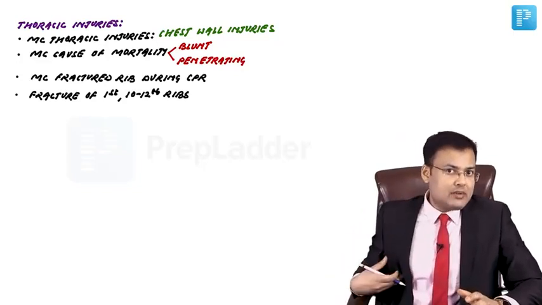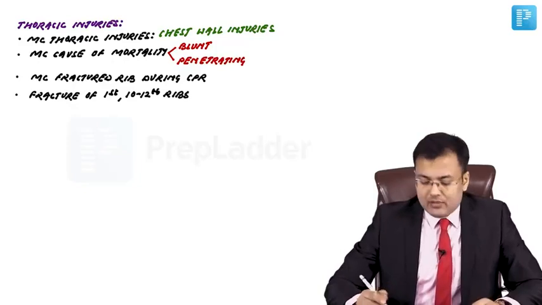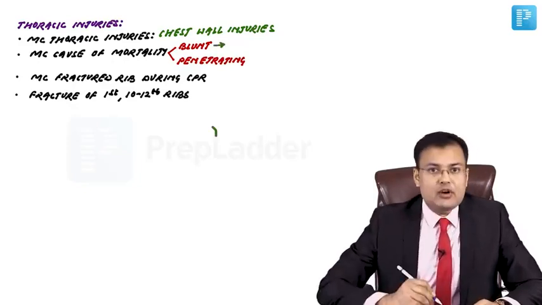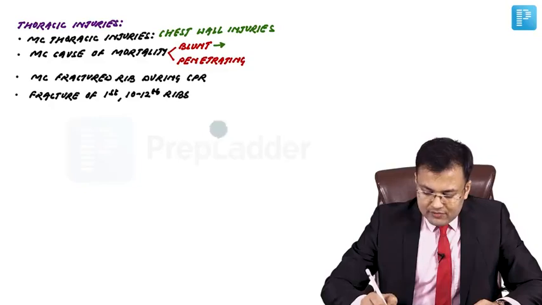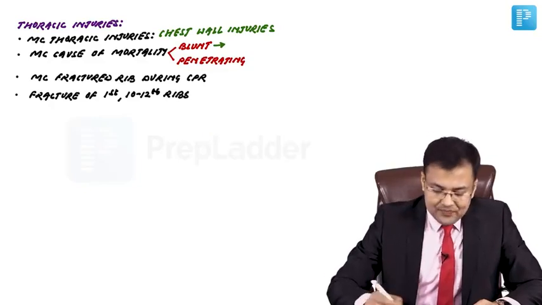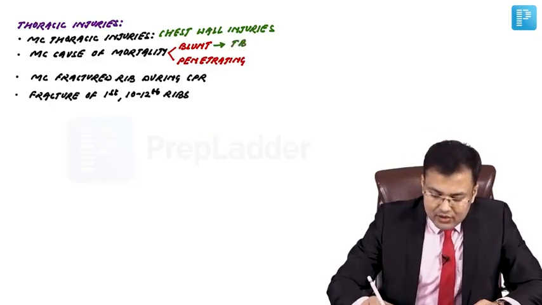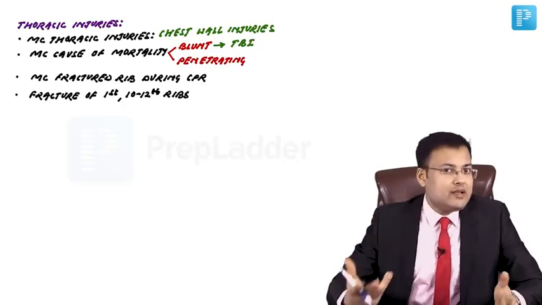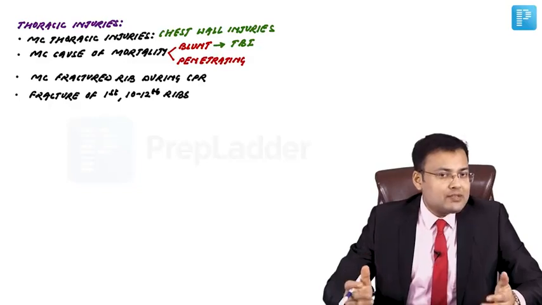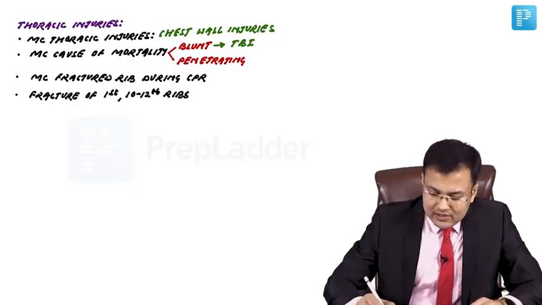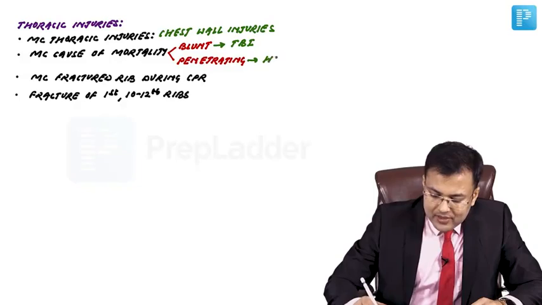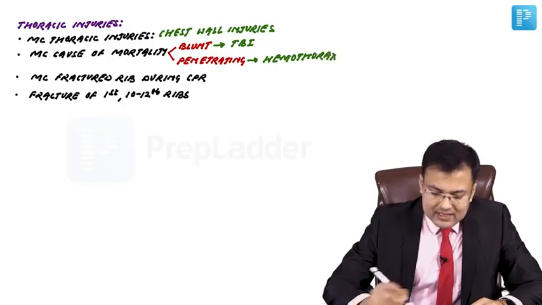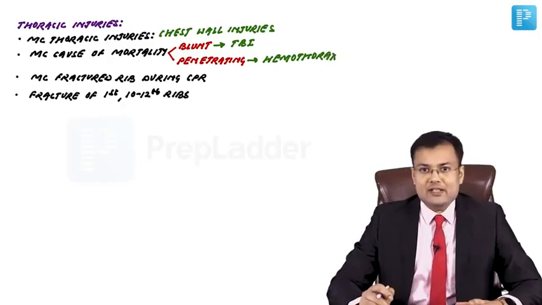If there is blunt trauma, the most common cause of mortality is tracheobronchial injuries. In penetrating trauma, it is hemothorax, because of pulmonary laceration.